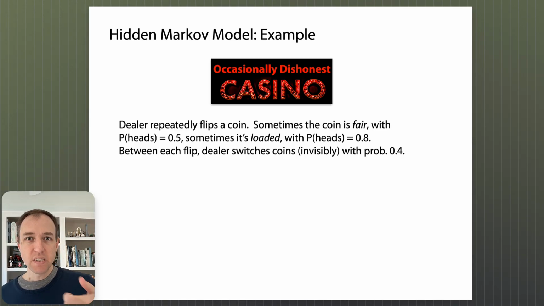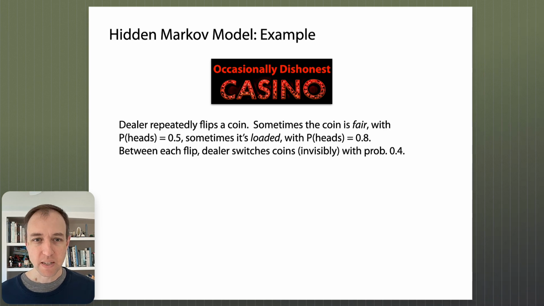And in between each of these coin flips, the dealer might switch from one coin to the other. Right? It's sort of the dealer might switch between one or the other with some probability. And so we say that the dealer switches coins with probability 0.4, which means he sticks with the same coin with probability 0.6. Okay, so this is the setup for the occasionally dishonest casino.